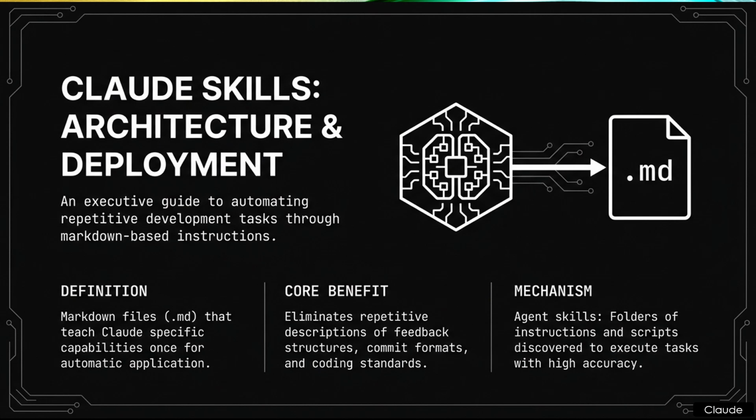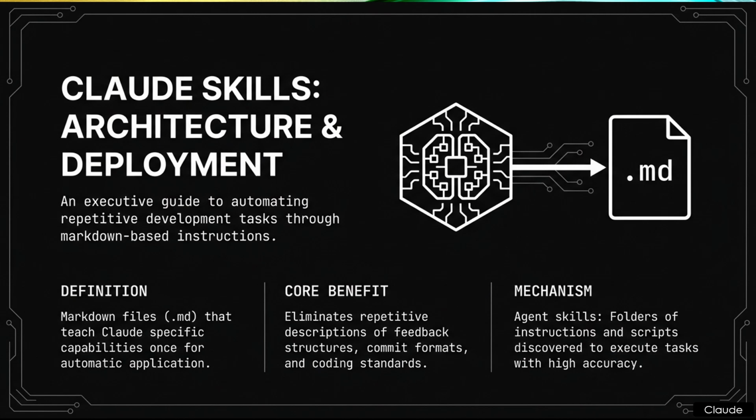The document identifies these as agent skills. The text specifies these as folders of instructions and scripts that the agent discovers to execute tasks with high accuracy. The key term there is discovers, it is a retrieval model. Finally, the third point is the visual output flow, which clearly shows the transition from the AI processor directly into a .md output file. Yes, confirming that human-readable Markdown is the fundamental unit of storage and execution for this entire framework. It is human-readable code acting as machine-executable logic.